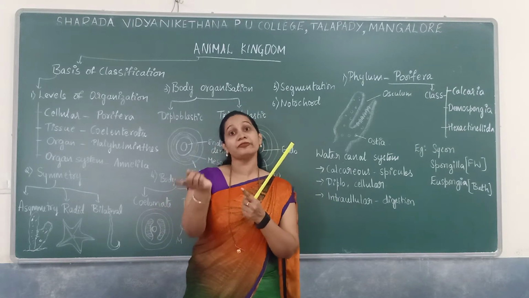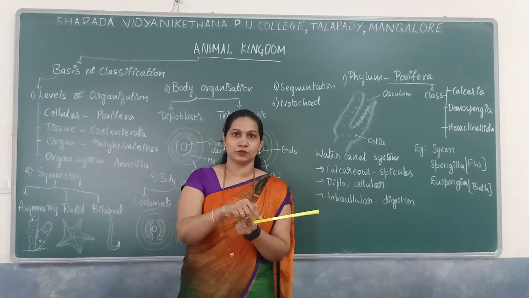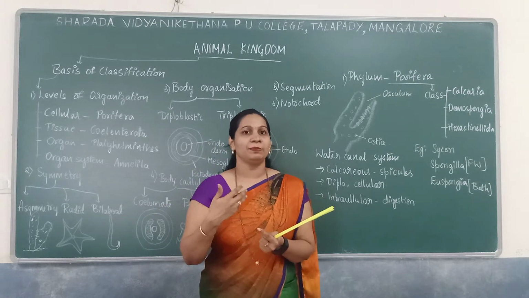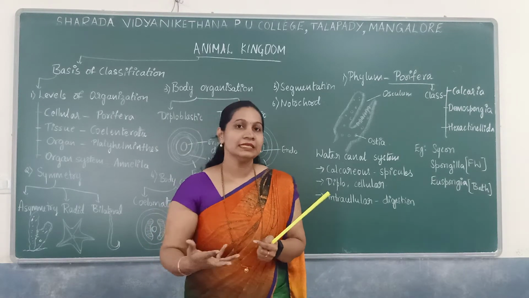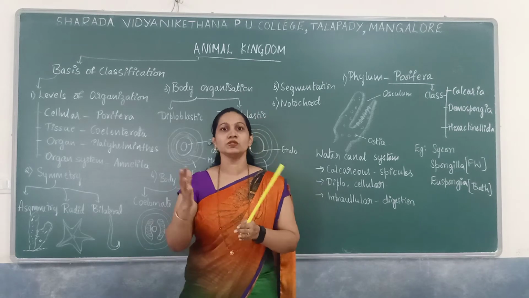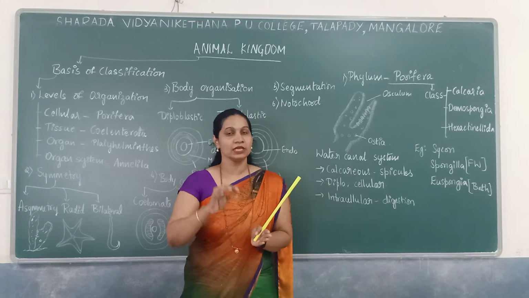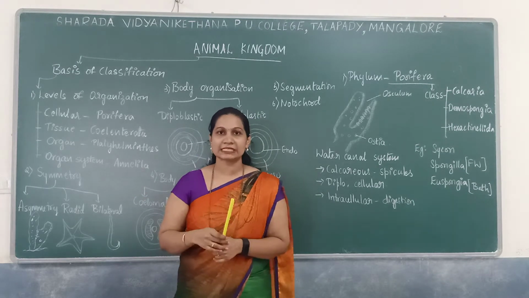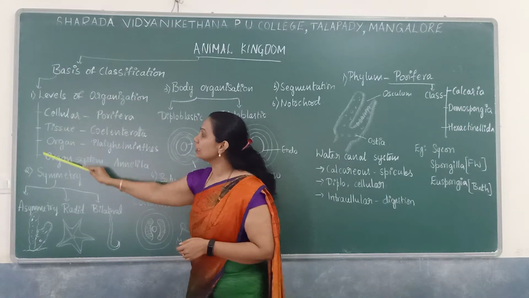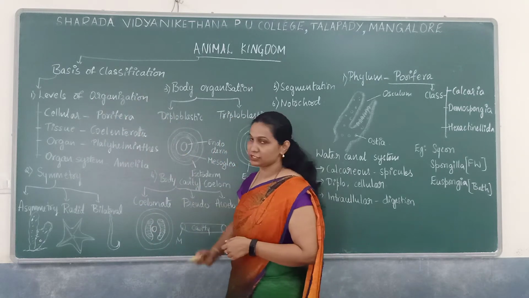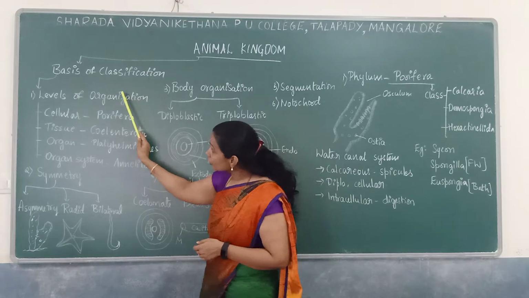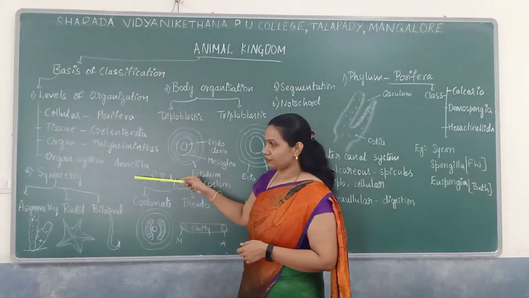Those organs again consist of tissues, such as epithelial, muscle and connective tissues, and tissues are made up of cells. That is regarding the levels of organization, and based on this, organisms are classified.